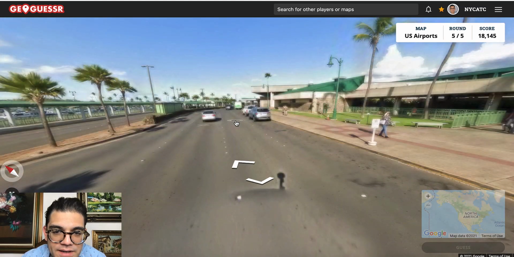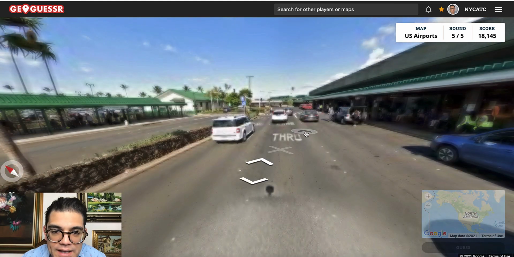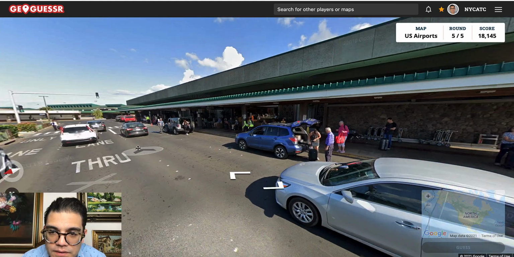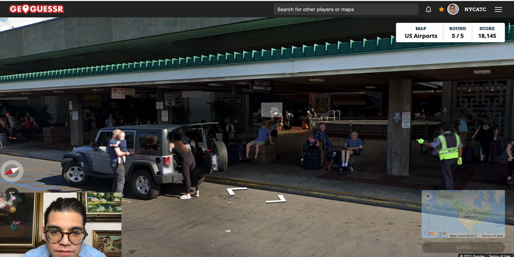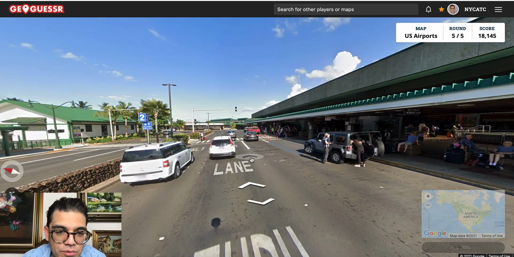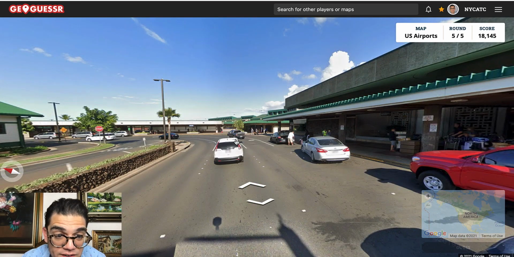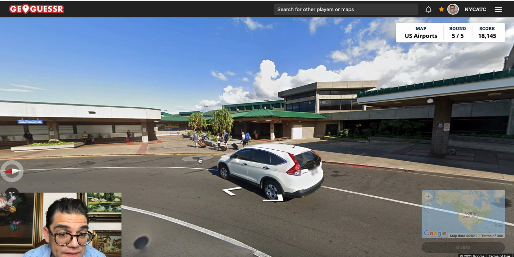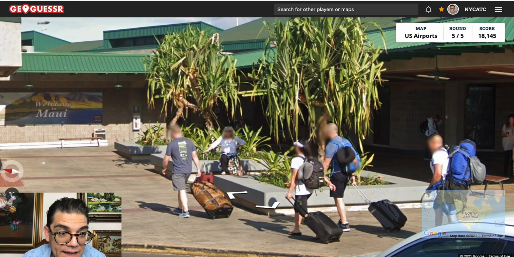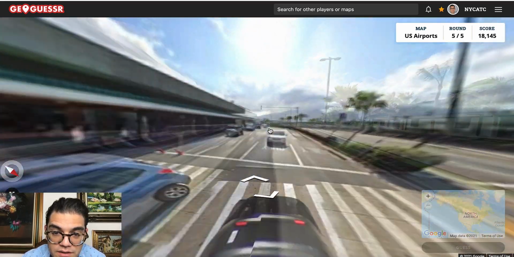No. Let's go down a little bit further. It's definitely not Honolulu. Have I been to this airport? I don't think I have, because the airports in Hawaii that I've been to have pretty much been straight lines. Although, you never know. I have been to this airport. It is Maui. OGG. Look at that.